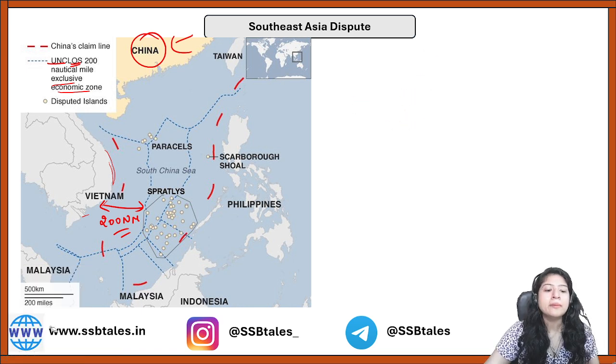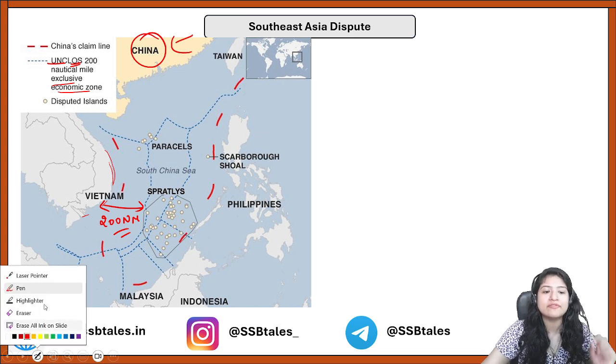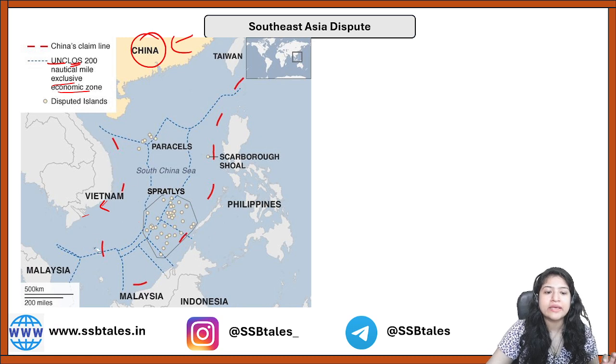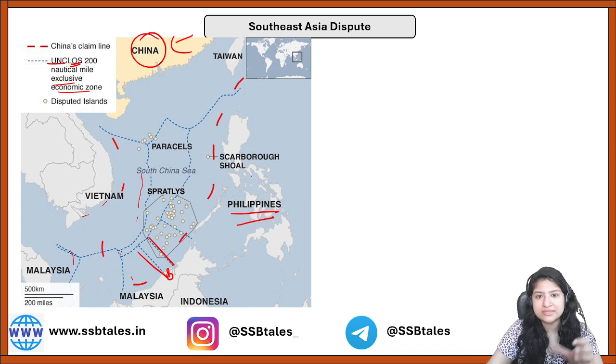Now if you look at it, the blue dash lines that you're looking at, for example, you're looking at how far Vietnam's region goes. Vietnam is saying that as per this particular law, till this bluish region belongs to me. This region is Malaysia's too. Then this is Brunei over here, so Brunei is saying this region belongs to me, this area should be mine. Philippines is also claiming as per its area, so it should be like that.